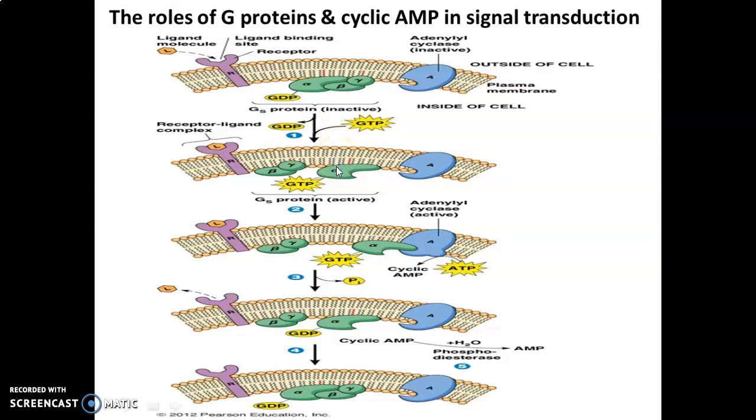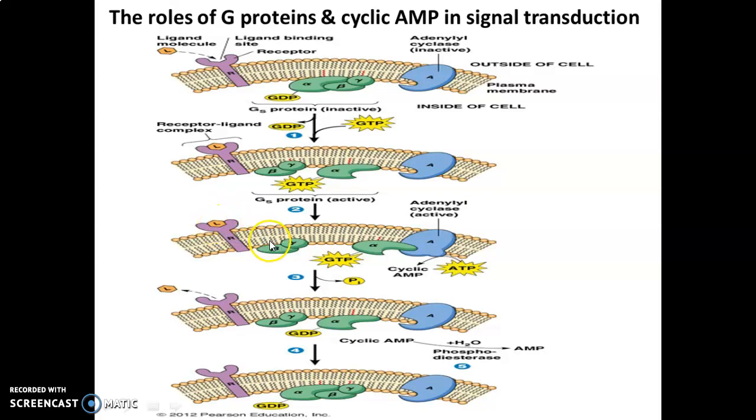The GTP Gs alpha complex then binds tightly to a molecule of membrane bound adenyl cyclase, activating it for the synthesis of cyclic AMP. Activation ends only when the bound messenger or ligand leaves the receptor.